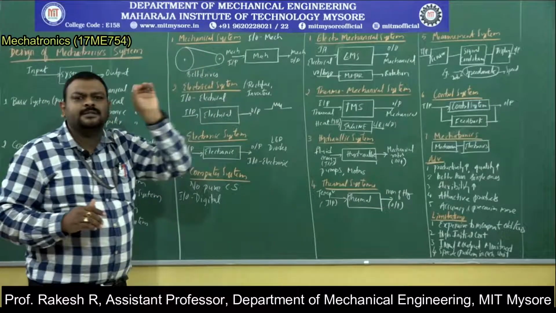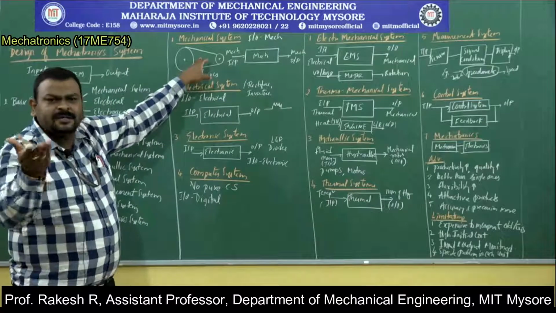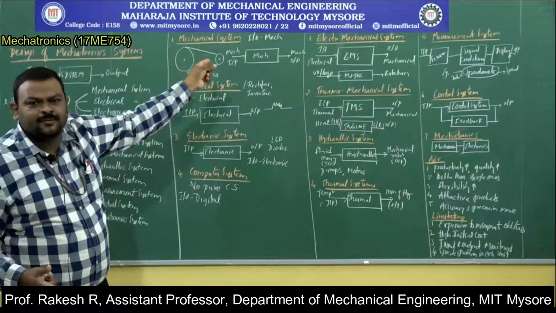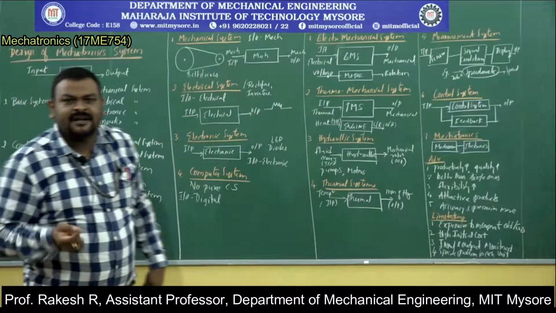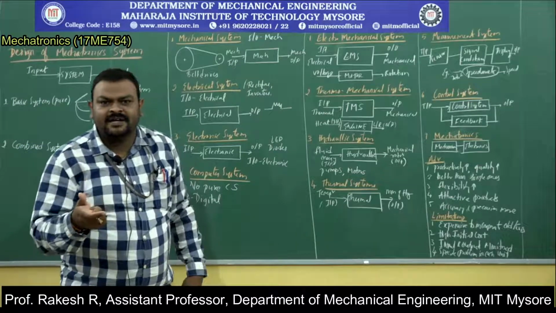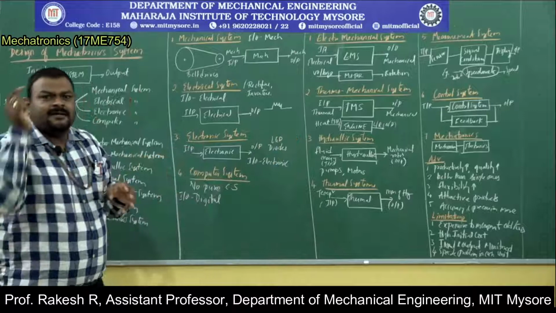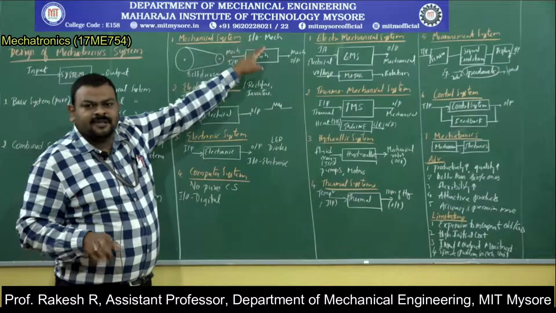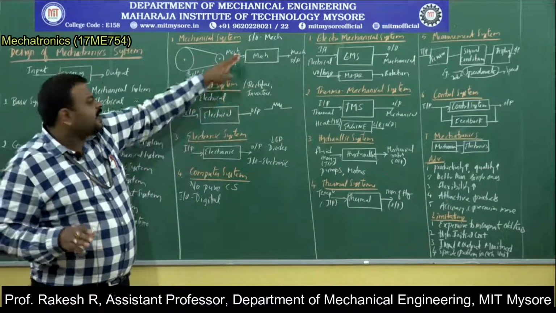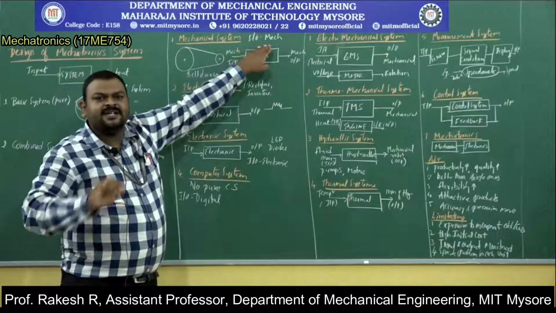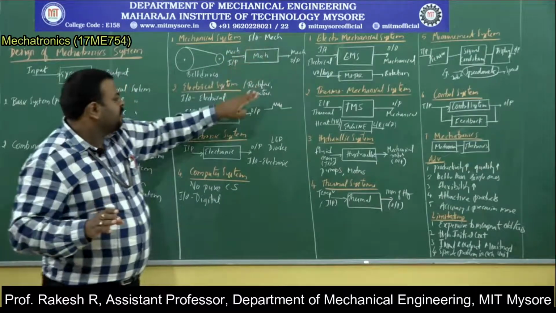In each system there is an objective. The objective for a belt drive is again to transfer the rotary motion. Again, rack and pinion is there. Rack and pinion mechanism is a pure mechanical system. Input is linear, output is rotary. Like that, depending upon the input and output type, the systems are classified. In mechanical system, both are mechanical in nature, either linear or rotary motion.